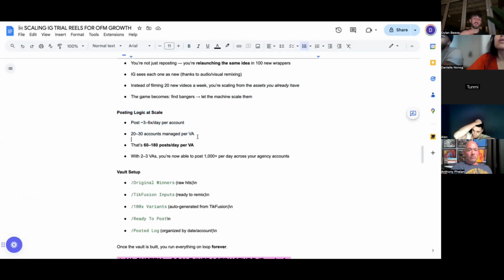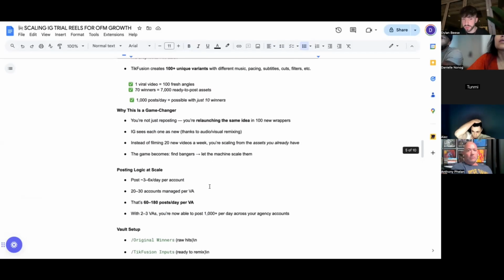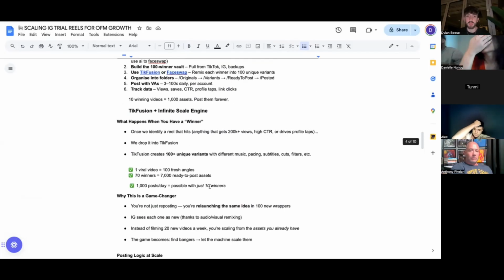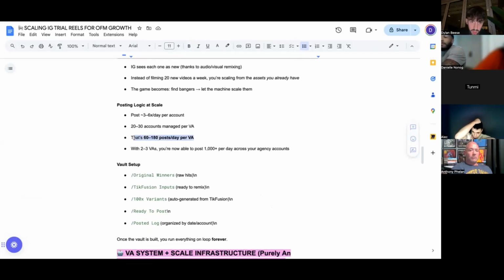This might seem overwhelming if you're not at that level. For you just starting out, you can just do it with one creator, take what I've said before, and ignore the scaling stuff. You don't have to worry about this for now. But this is what it can look like at scale, right?